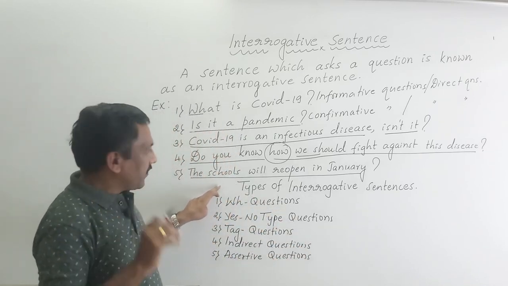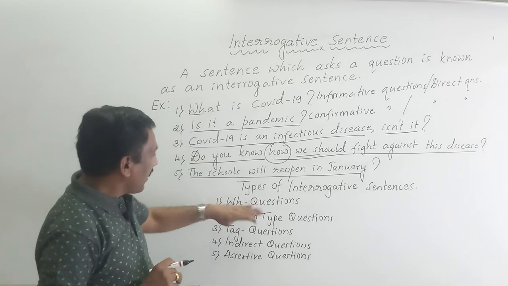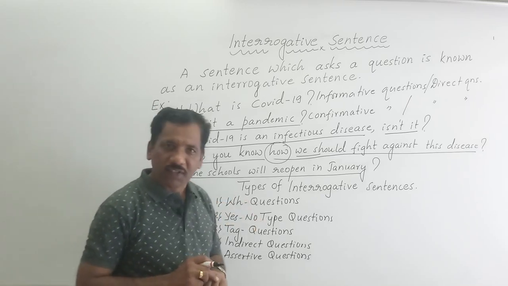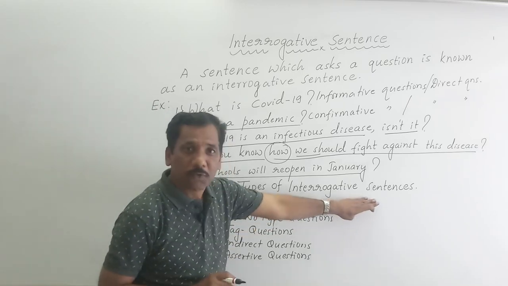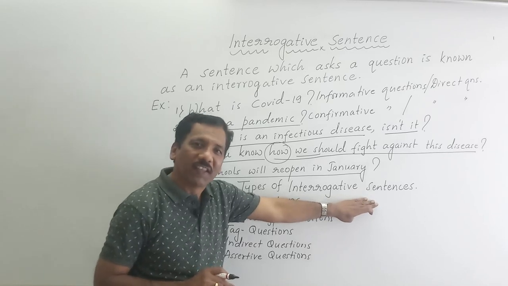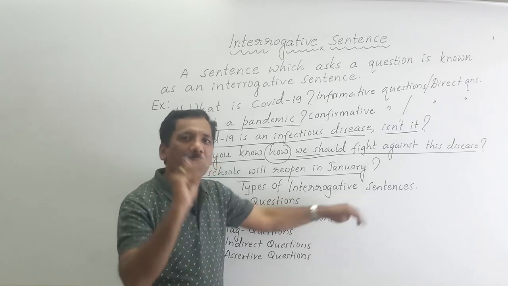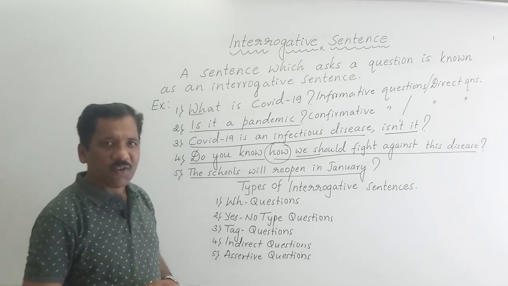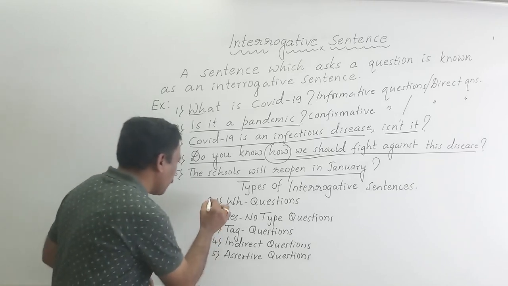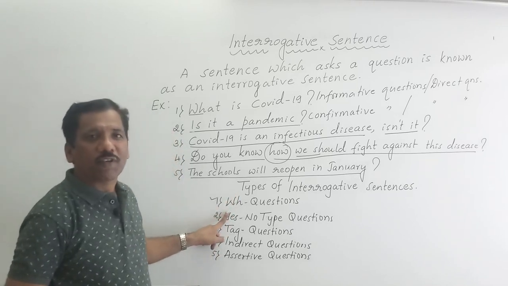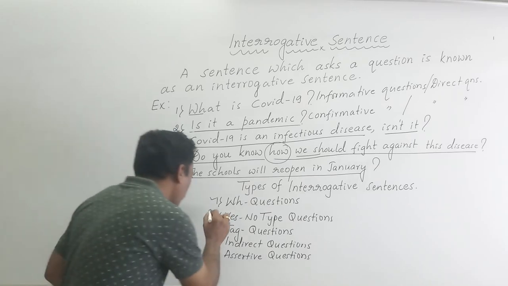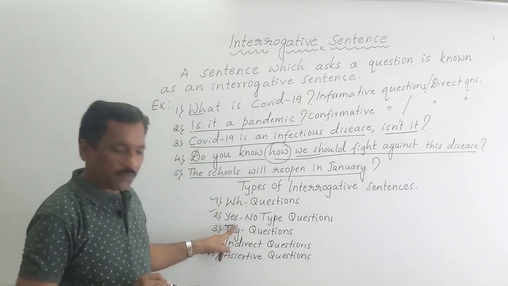Okay, dear students, you came to know there are 5 types of questions in English, types of interrogative sentences. How many types are there? There are 5 types of interrogative sentences. What are they? You came to know, first one is WH questions. Second one is yes no type questions.